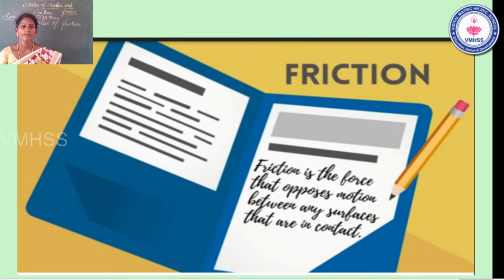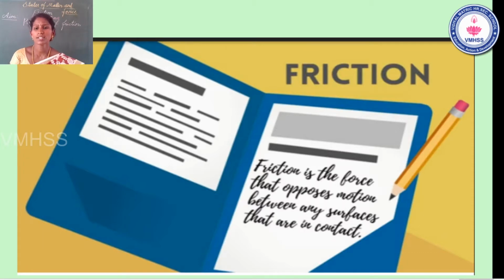What is meant by friction? You already know that. Friction means உராய்வு விசை, இரண்டு பொருட்கள் உராய்வதனால் ஏற்படக்கூடிய ஒருவித பலன். Okay, so friction is the force. Students, friction is one kind of force.